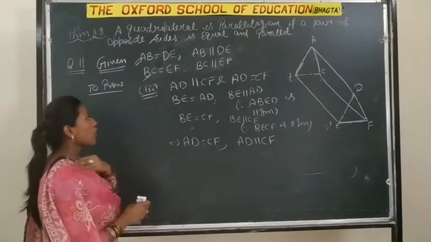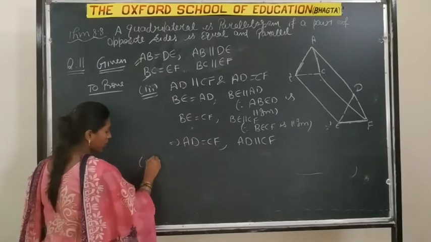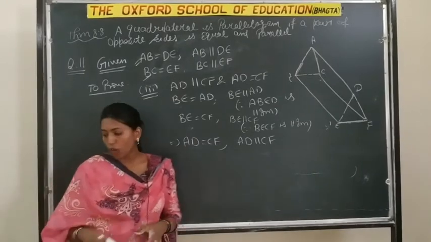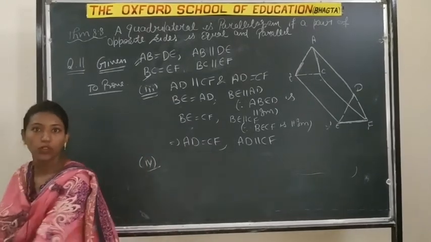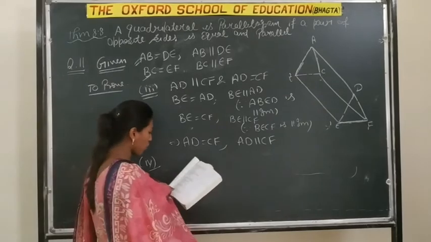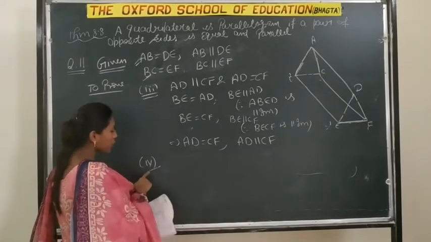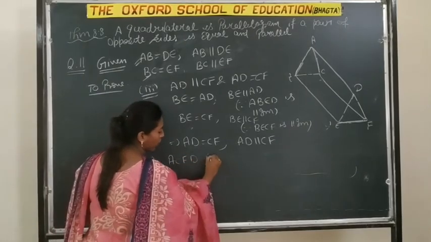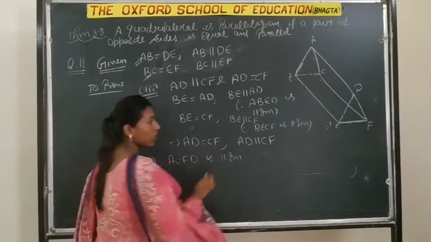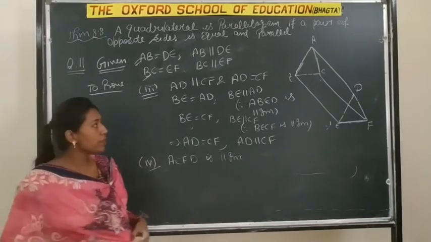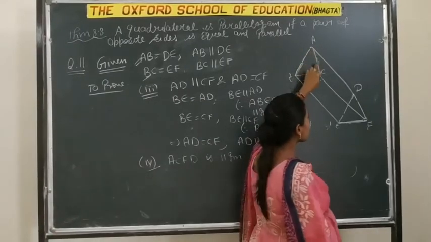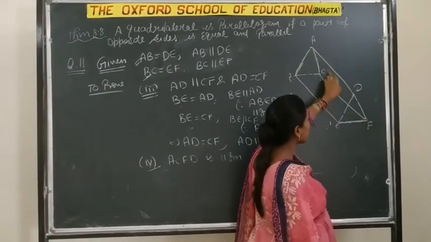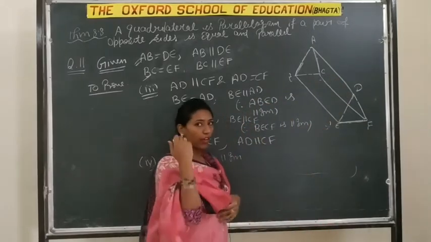Now come to the fourth part. You can see how easy it is to prove all parts of question number 11. In the fourth part, we have to prove that ACFD is a parallelogram.